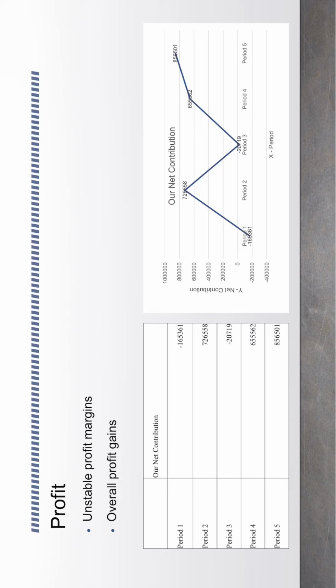In the third period, because we lost our market share because of having too high a price in the previous period, we changed back to being the lowest price, hoping to get back our market share. However, this did not work out as planned. In the fourth and fifth periods, our team gained substantially higher profits as we reduced our R&D costs and also reduced our production costs. And this gave us a competitive edge over our competition.